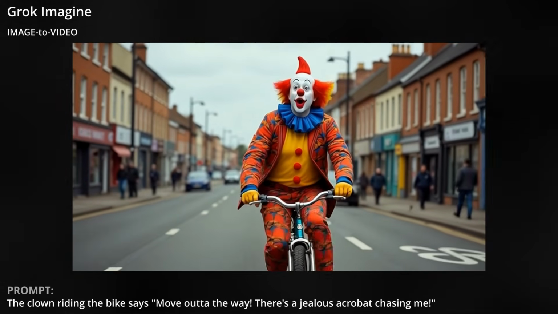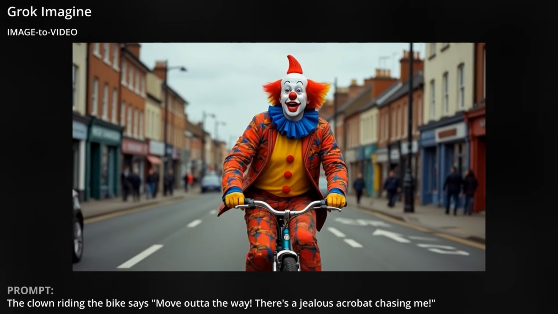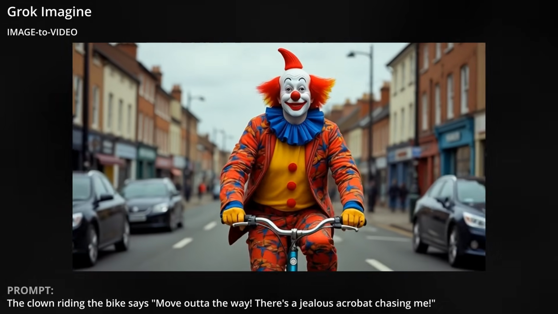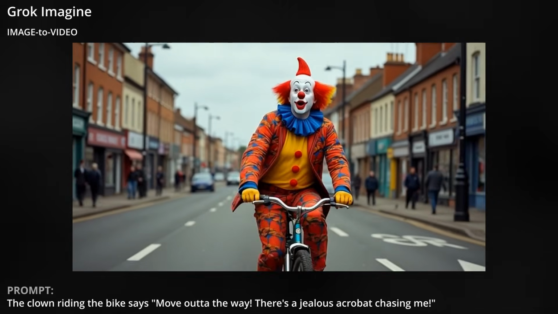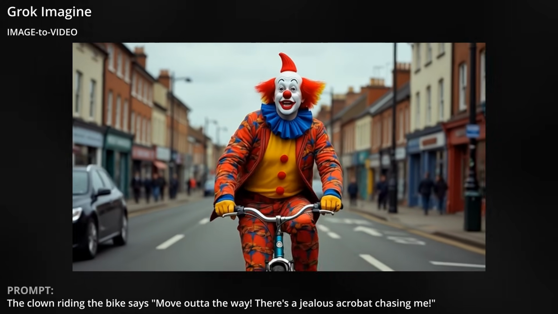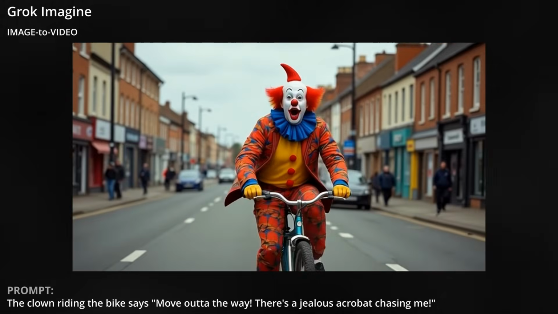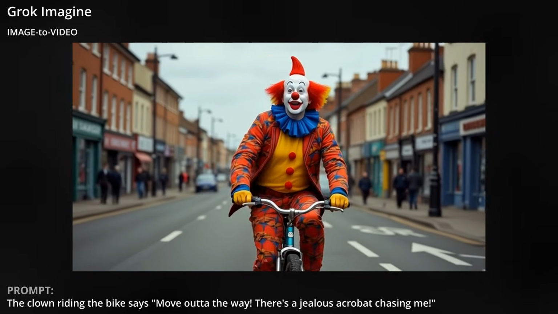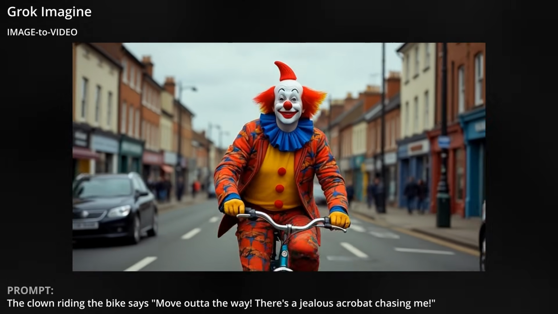I got the action I asked for, him riding the bike, and he said almost exactly what I wrote. He just added an "it" in there, move it out of the way. The emotion of the voice lined up and the tone was fine, but the lip sync isn't great and overall audio quality isn't very good either. It sounds like a real voice, just one that's been recorded and distorted.